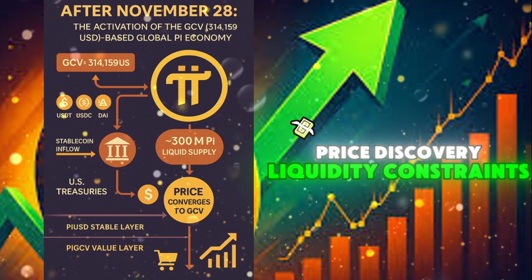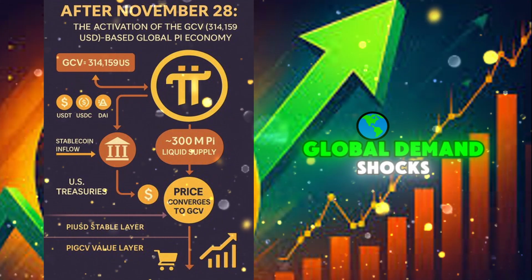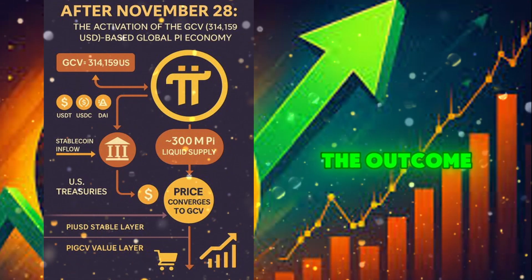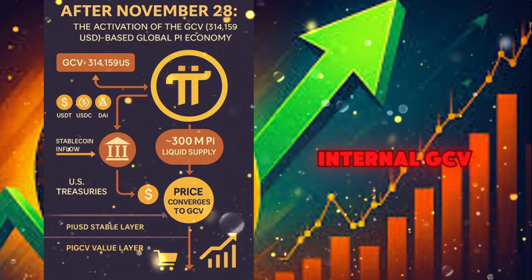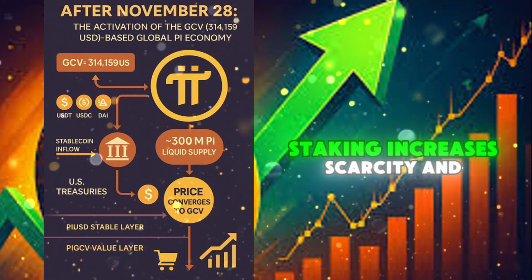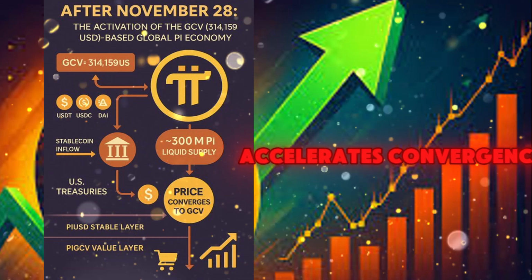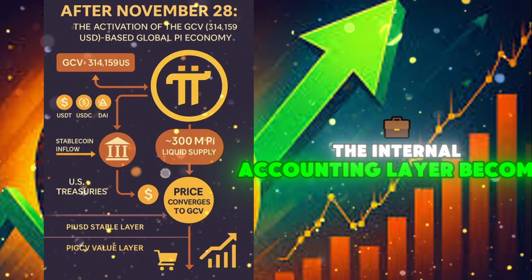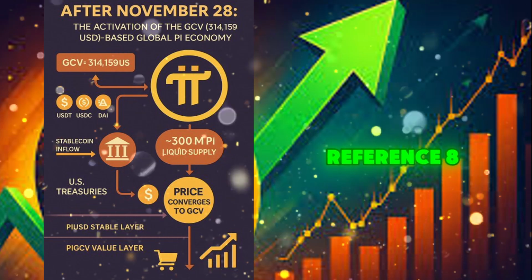External economy: supply scarcity, price discovery, liquidity constraints, global demand shocks. The outcome, external price converges toward internal GCV. Staking increases scarcity and accelerates convergence. The internal accounting layer becomes the dominant reference.